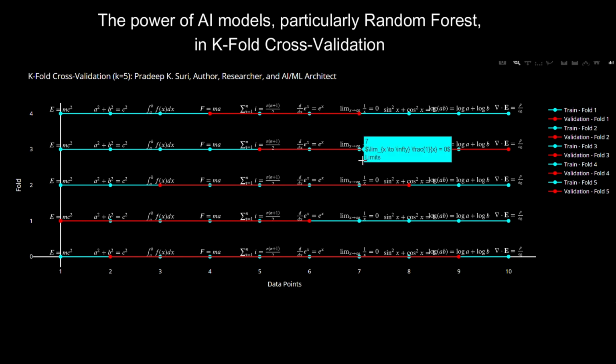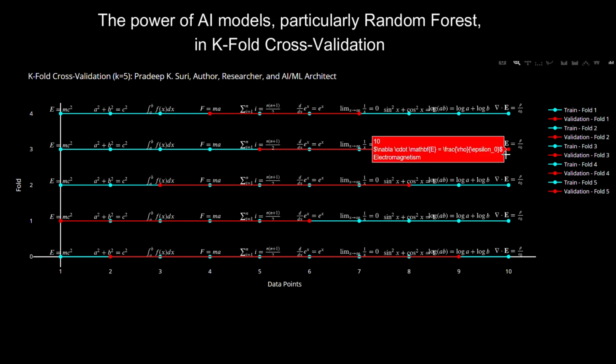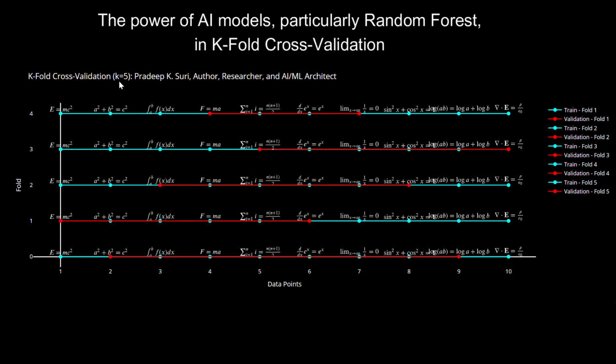When integrated with k-fold cross-validation, random forest ensures that every data point is used for both training and validation, effectively reducing bias and variance. K-fold cross-validation splits the dataset into multiple folds, iterating through training and testing phases across these subsets. This technique ensures that no single portion of the data dominates the learning process, making the model more reliable and accurate. In ISO 21001 management systems, which focus on optimizing educational processes, k-fold cross-validation helps AI-driven models evaluate student